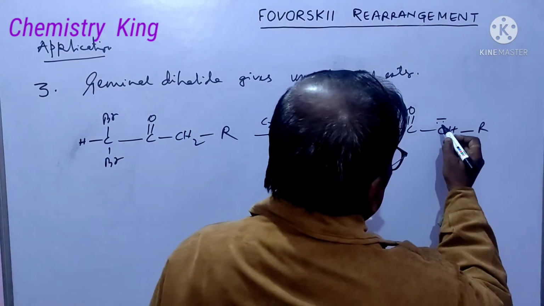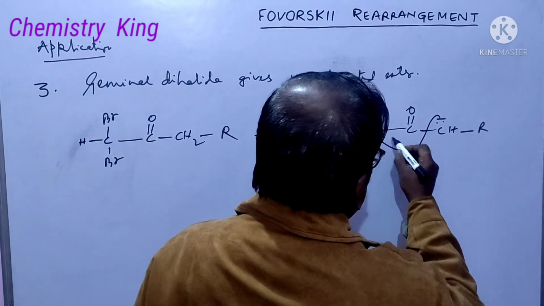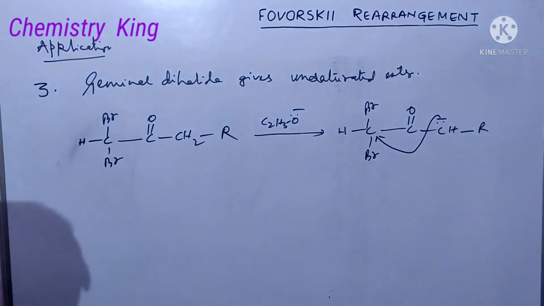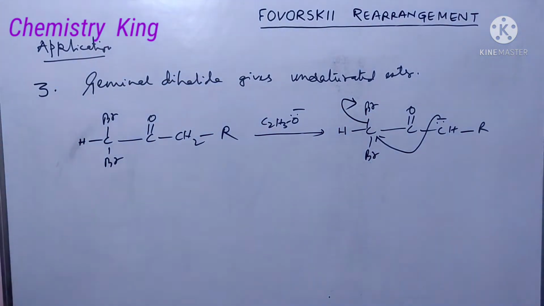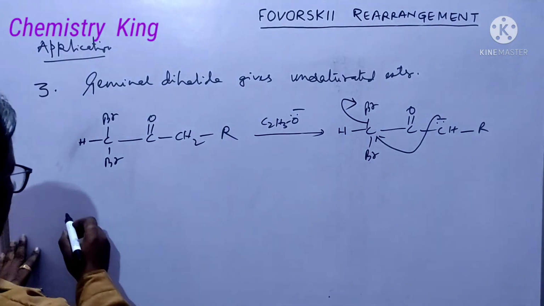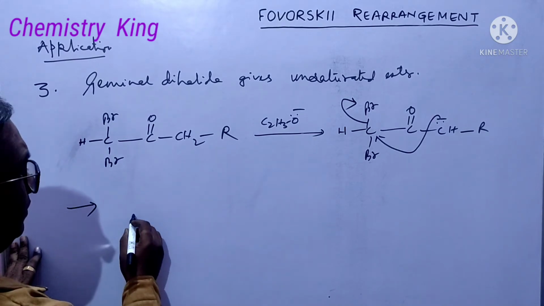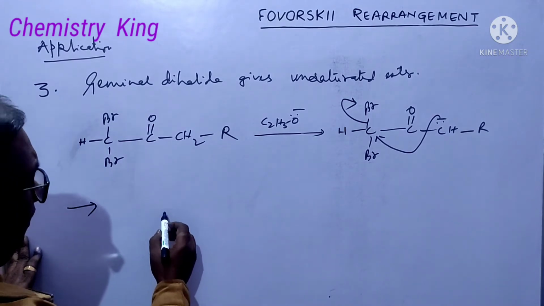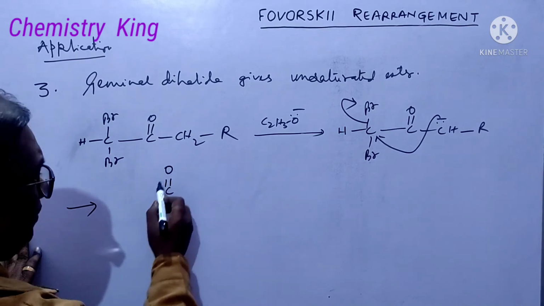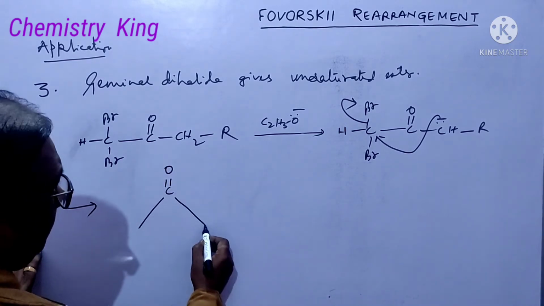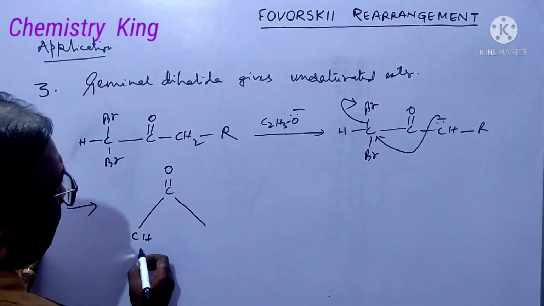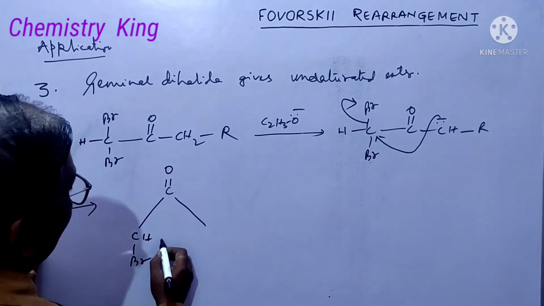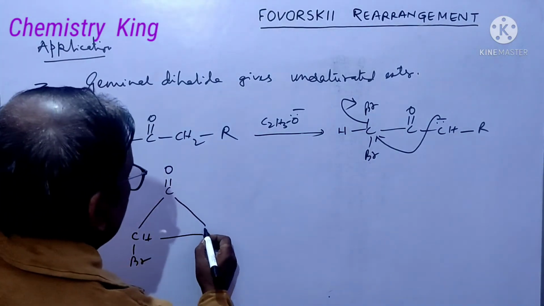Now, this will attack at this carbon. So, bromine is released from here as bromide ion, and you will get this 3-membered ring, this. Here CHBr, and here CHR.